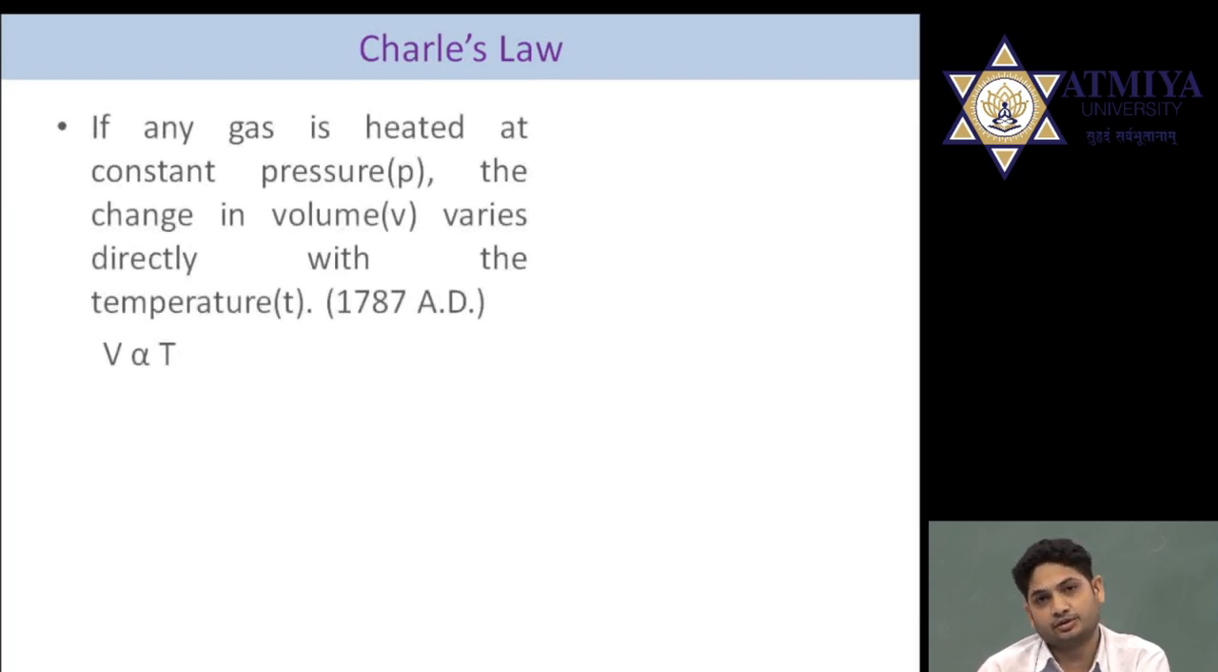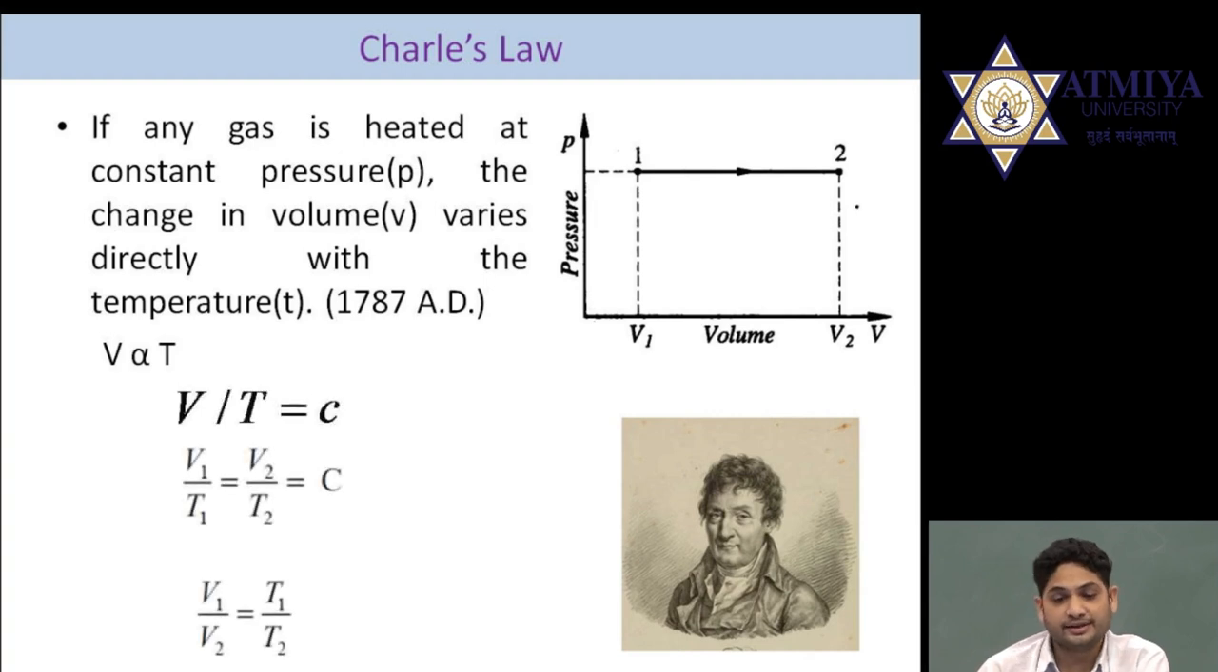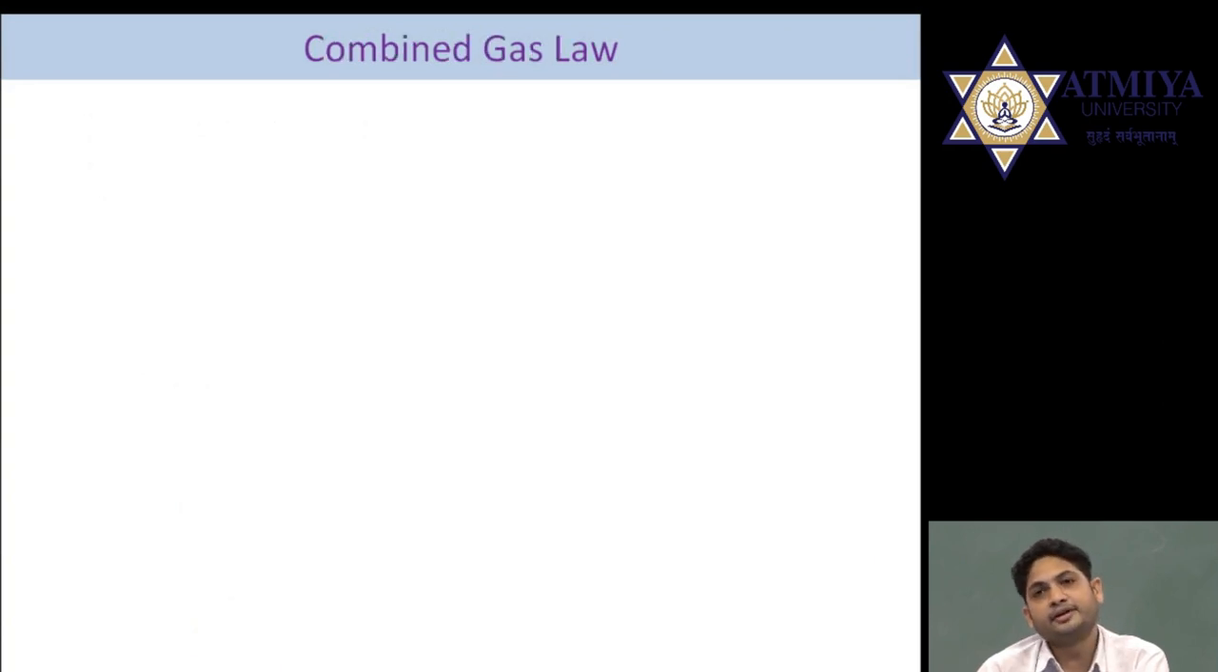Next one is Charles' law. Charles' law was identified by the scientist Charles in 1787. The statement of Charles' law is: if any gas is heated at constant pressure, the change in volume varies directly with the temperature, and the equation is V is proportional to T. If we apply this equation for process 1 to 2, our equation will become V1 by T1 is equal to V2 by T2 is equal to constant. If we remove the constant, the equation will become V1 by V2 is equal to T1 by T2.